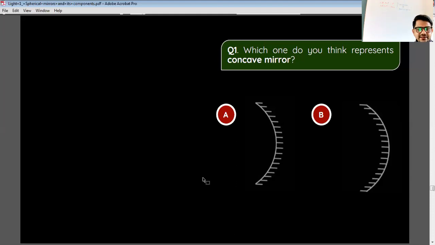Akshat, Nandika, Mehul have given their answers. So majority is with option A. So option A is the correct answer.